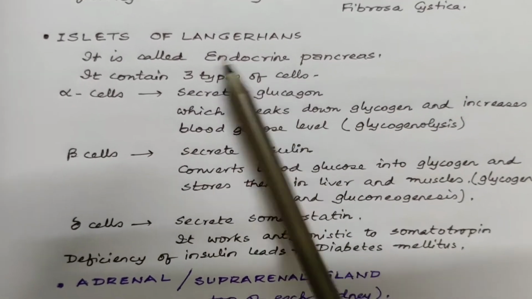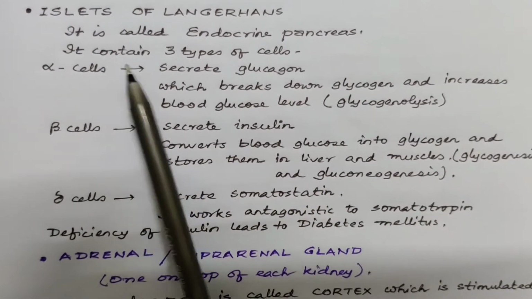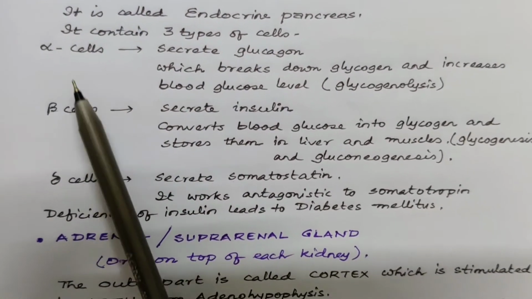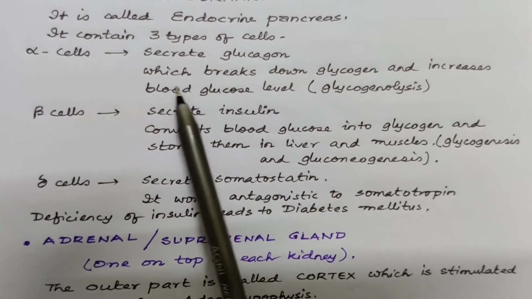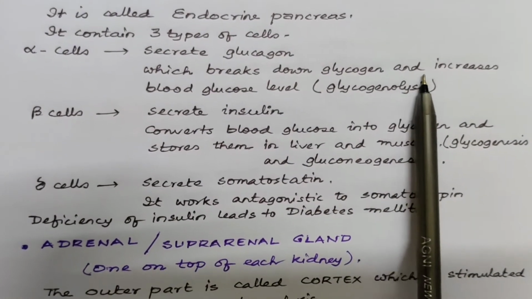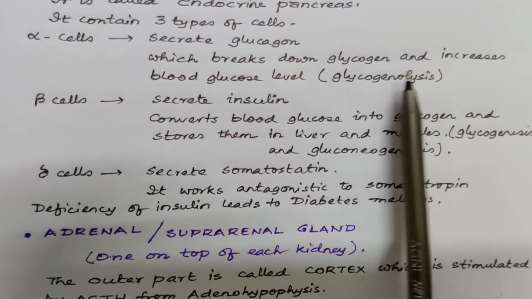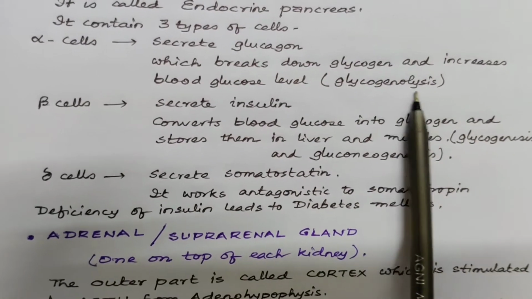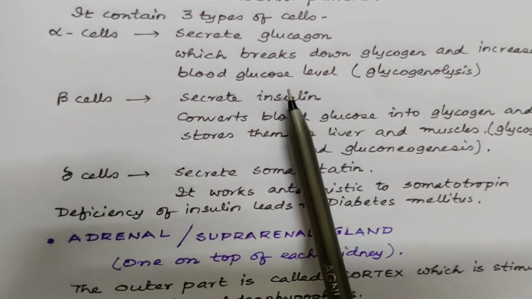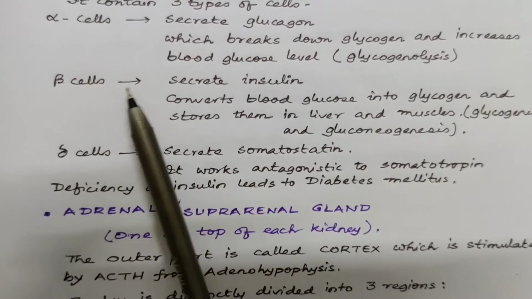Islets of Langerhans. Islet means small island. It is called endocrine pancreas. It contains three types of cells: alpha cells, beta cells, and delta cells. Alpha cells secrete glucagon, which breaks down glycogen and increases blood glucose level. This process is known as glycogenolysis. Glyco means glycogen and lysis means breakdown. So it increases the blood glucose level.